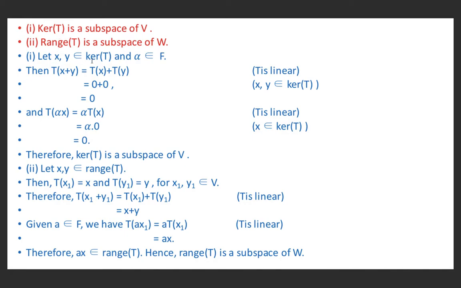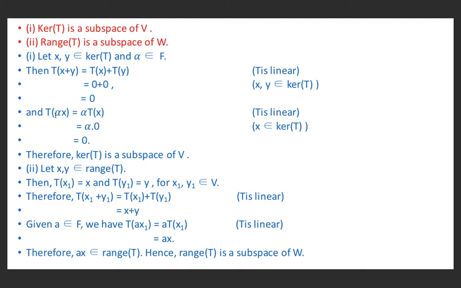Let x and y belong to kernel of T and alpha belongs to F. Therefore T of x plus y equals Tx plus Ty because T is linear and it preserves vector addition. Because x belongs to kernel of T, Tx equals 0. Because y belongs to kernel of T, Ty equals 0. So this is 0 plus 0 equal to 0.